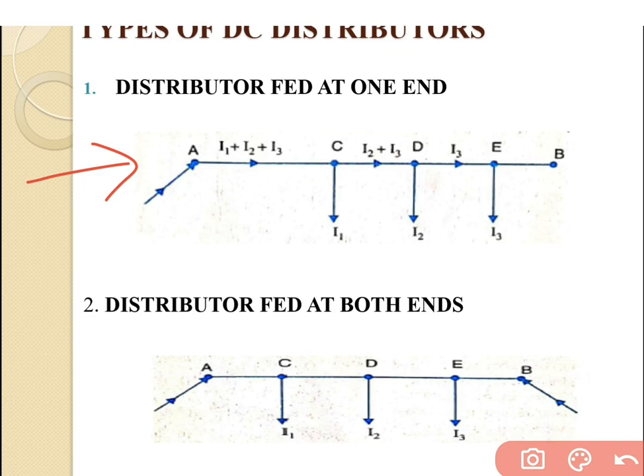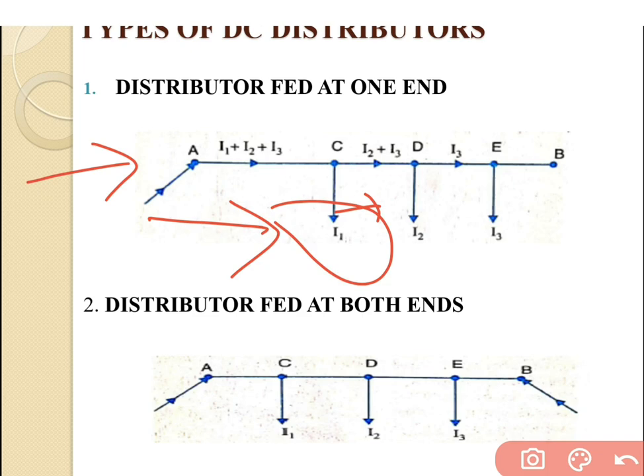Now the current flowing through the AC section is the maximum, that is I1 plus I2 plus I3. Whenever we go far away from the feeding point, the value of the current is in decreasing order. So the CD section has a current of I2 plus I3, because the first loading is cut out. Now the DE section has a current of I3 only.